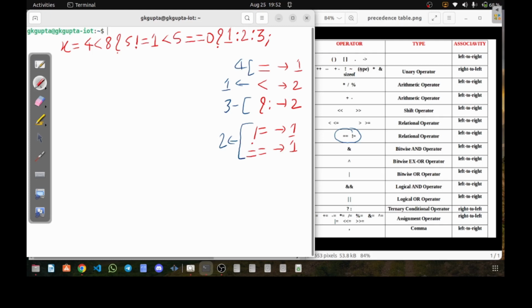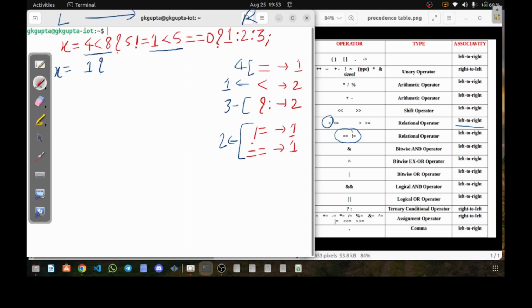Now, less than operator is present 2 times, so I'll have to follow the associativity rule also. The associativity rule says left to right. So this is our left, this is our right, and I'll go in this direction. I find the less than operator present here once, and another one here. I'll execute only this part and write the value. So x is equal to 4 less than, the condition is true, so I'm making it 1.